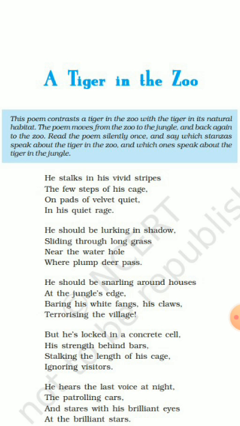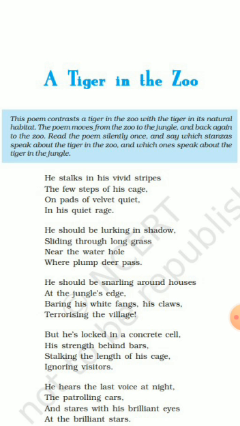Generally we use "it" for animals, but here it's given "he". It means the tiger is personified. So in the first line, "he stalks", the poetic device is personification. He stalks in his vivid stripes.